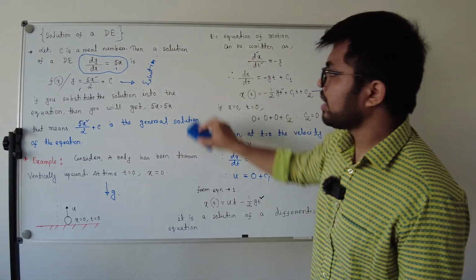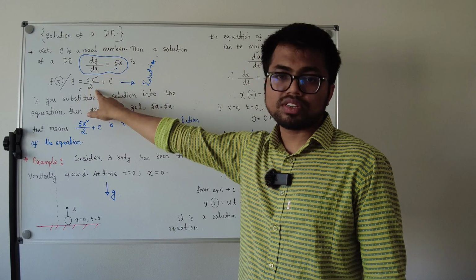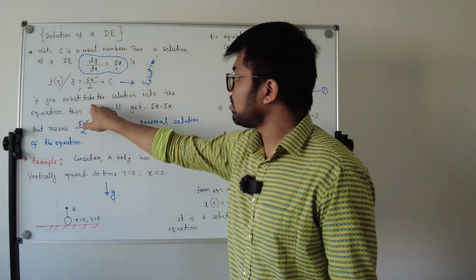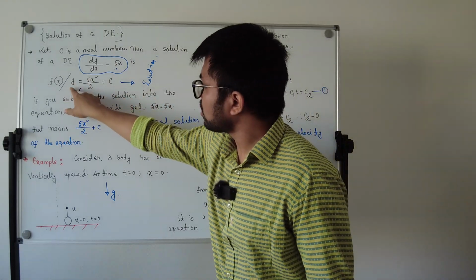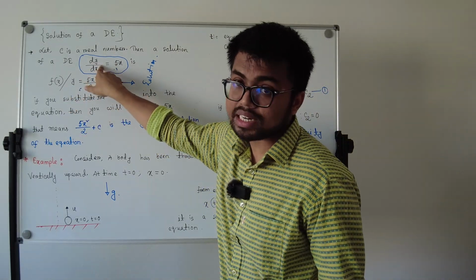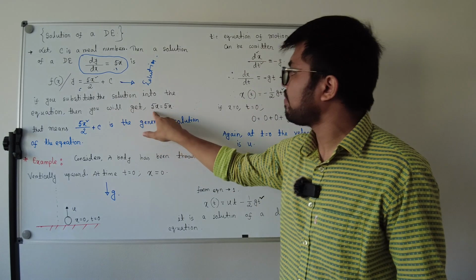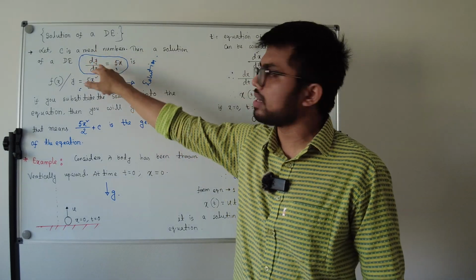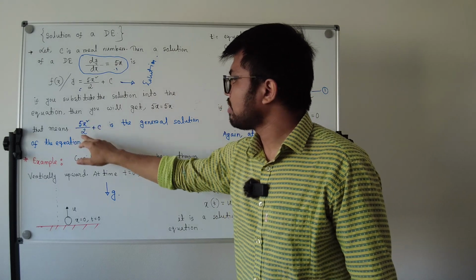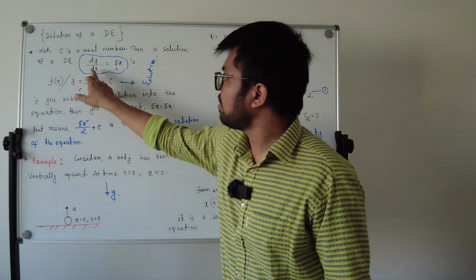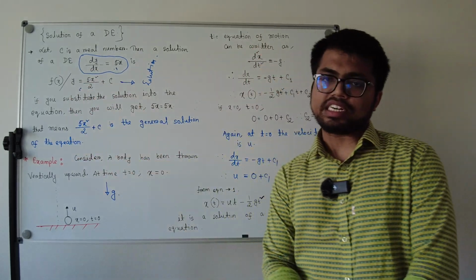So what I told you, this is a differential equation and the solution of this differential equation is this one. If you substitute the solution into the equation and differentiate it, you will get 5x at the left hand side and 5x at the right hand side. That means 5x square divided by 2 plus c is the general solution of the equation.